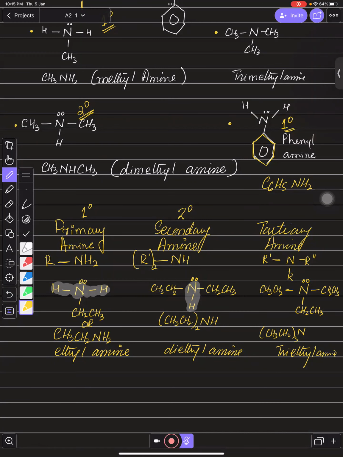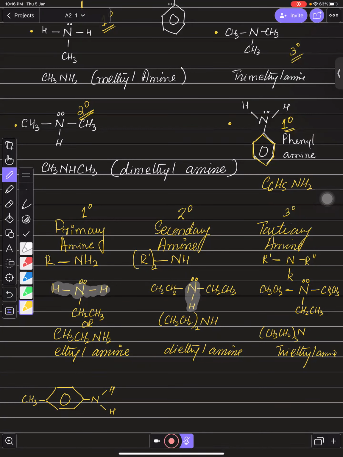And one more example is shown here, just tertiary amines. If you want more examples of this, I can even draw like this. For example, I have a benzene ring like this, and over here we attach two hydrogens along with this nitrogen. You can see that this is phenylamine. I already showed that over there, so I'm just going to change it a little bit. I'm just writing CH3 over here, so the name will be changed.